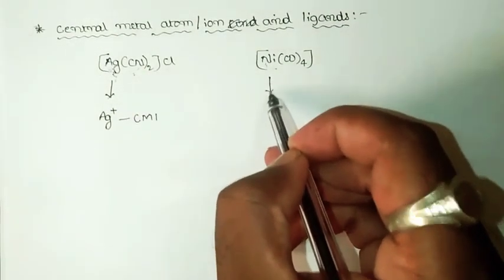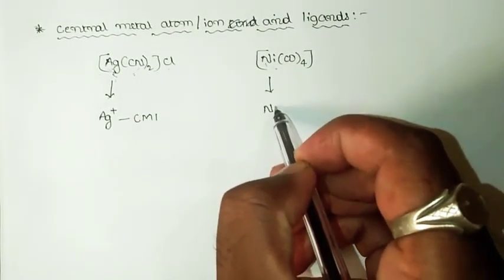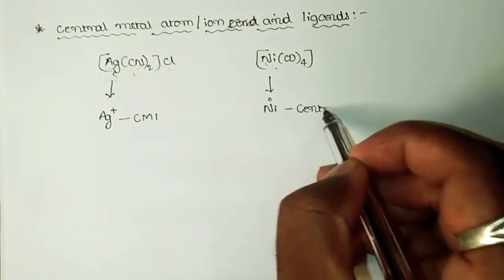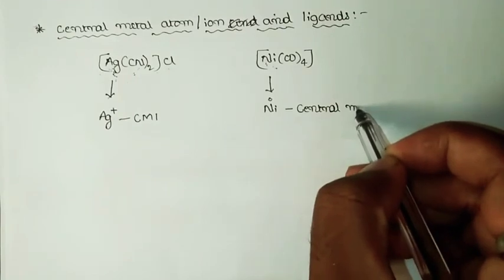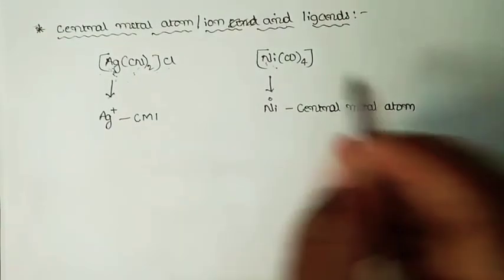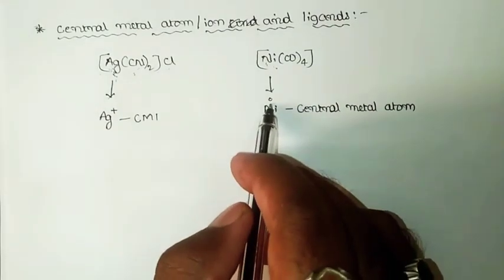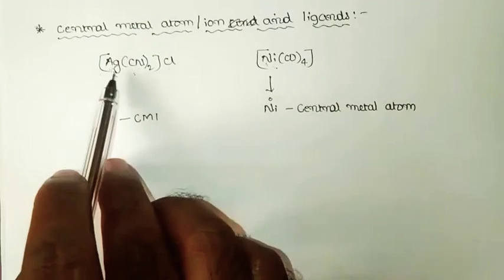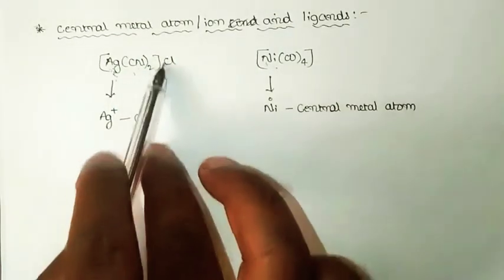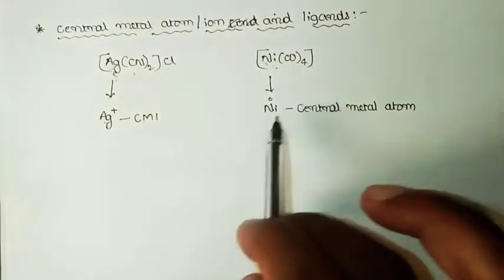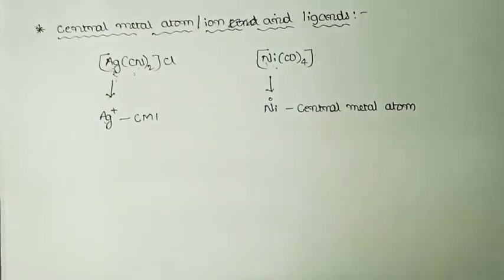And here Ni is present in the oxidation state of 0, so it is the central metal atom. In upcoming topics, we shall see why the oxidation state of Ni is 0. For now, the central metal ion is Ag+ and the central metal atom is Ni.